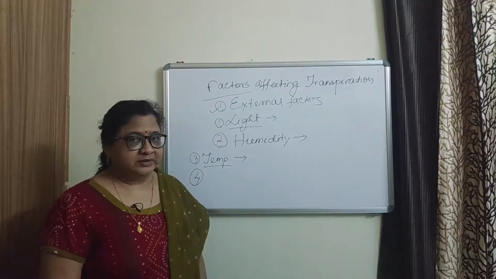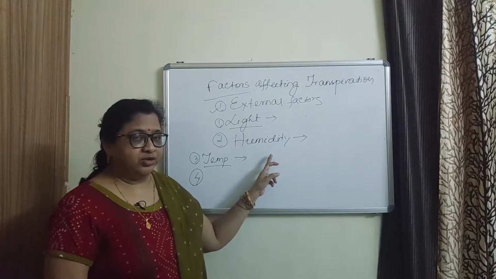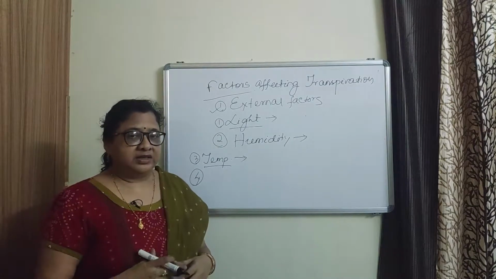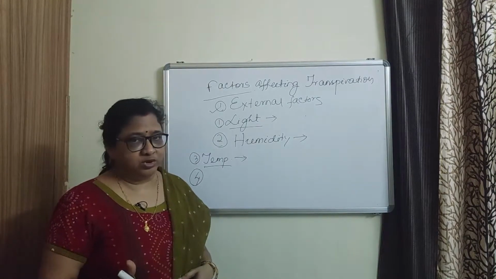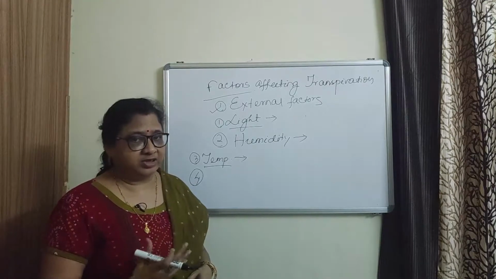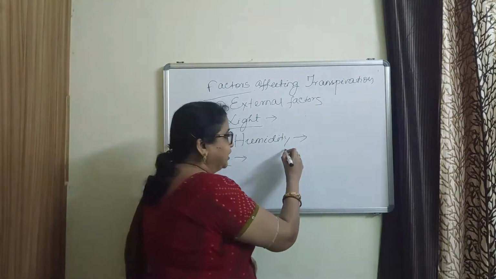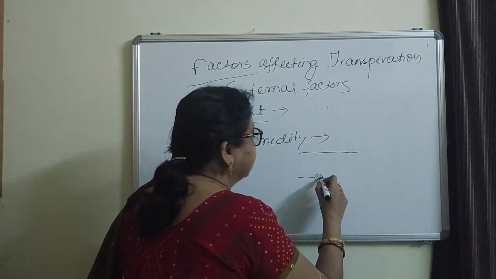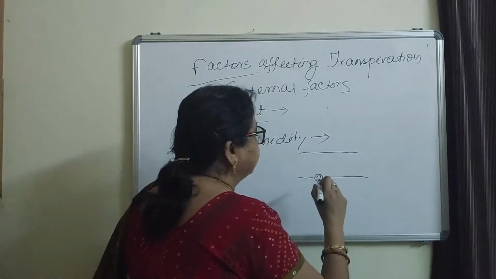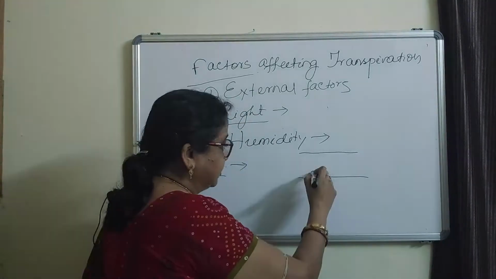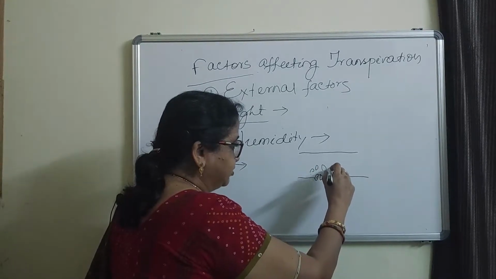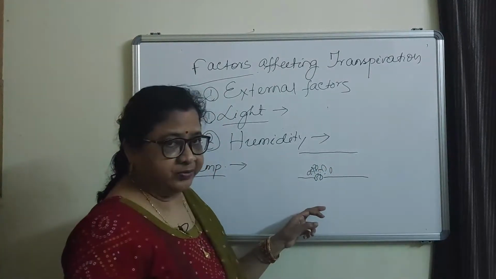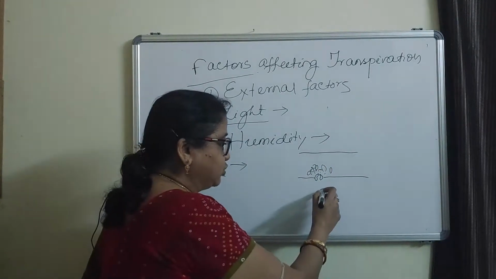Next factor is humidity. Humidity means the water vapor content of the atmosphere. When the water vapor content of the atmosphere is more, there is less evaporation from the leaf surface. Suppose we draw the diagram of a leaf, then generally at the lower epidermis there are stomata, and here there are the mesophyll cells of the leaf, which is always saturated with water vapor, and in the atmosphere there is also water vapor.